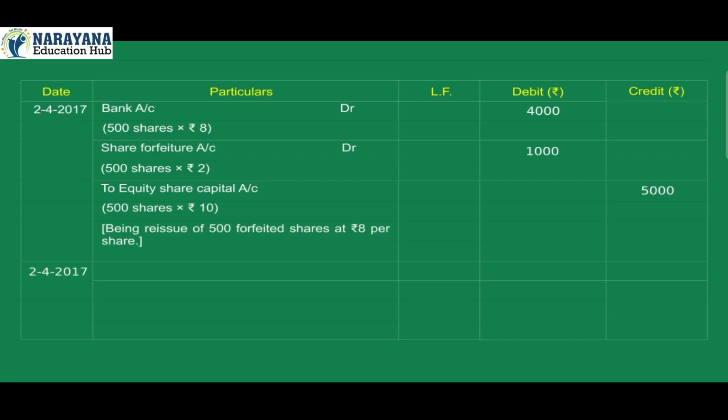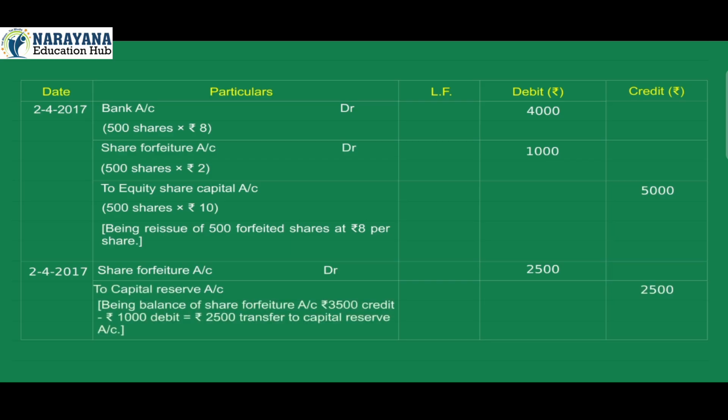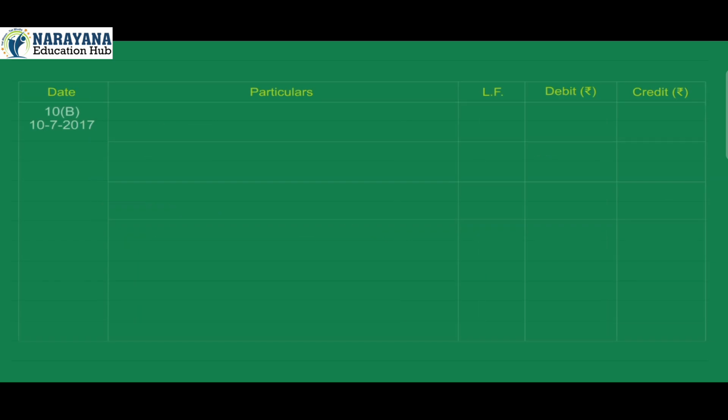2nd April 2017. Share forfeiture account debit 2,500 to capital reserve account credit 2,500. Being balance of share forfeiture account rupees 3,500 credit minus rupees 1,000 debit is equal to rupees 2,500 transferred to capital reserve account. 10B. 10 July 2017.